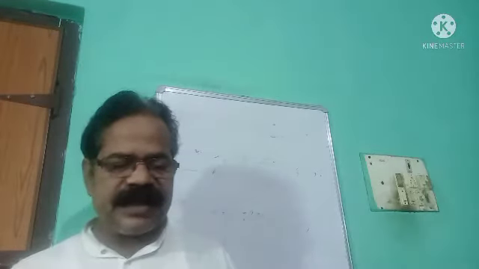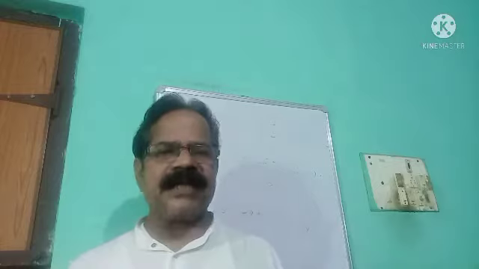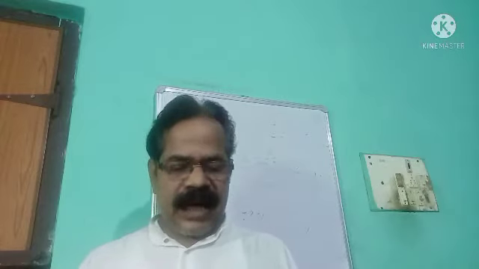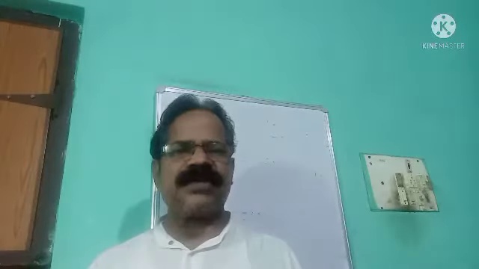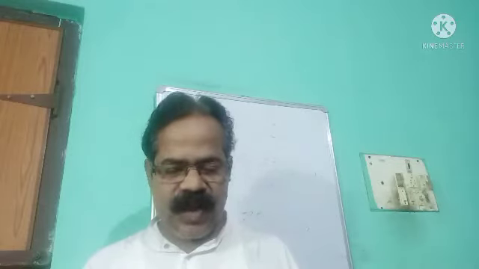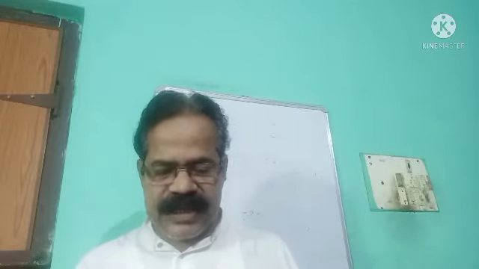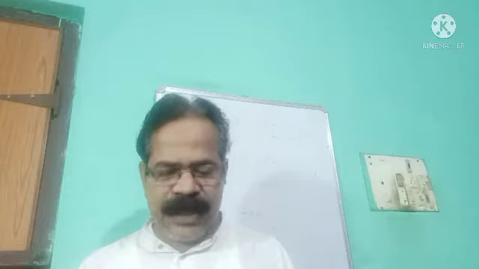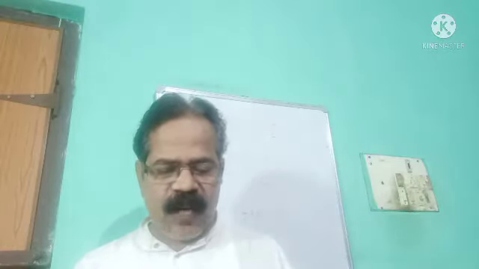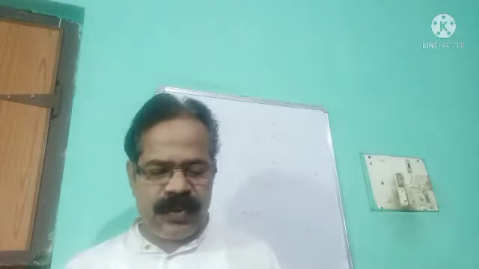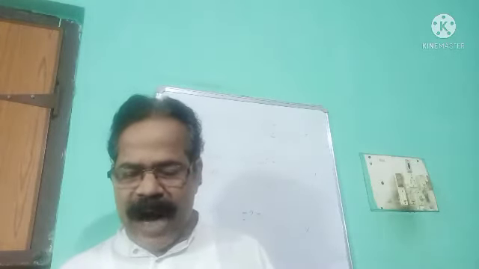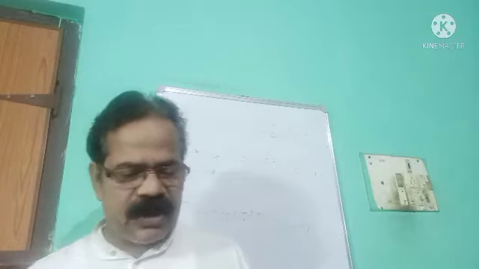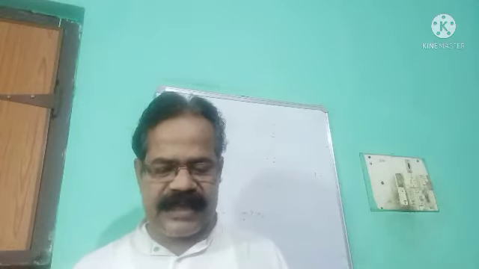Students, let us discuss exclamatory sentences today. First I give you some examples of exclamatory sentences. What an excellent singer she is. How beautifully she sings. These two sentences, which express the feelings of admiration and surprise, are called exclamatory sentences.